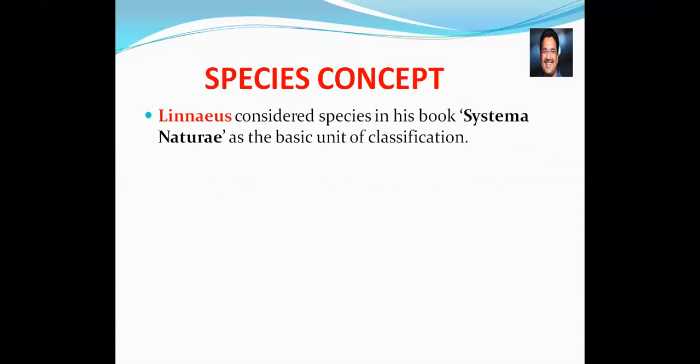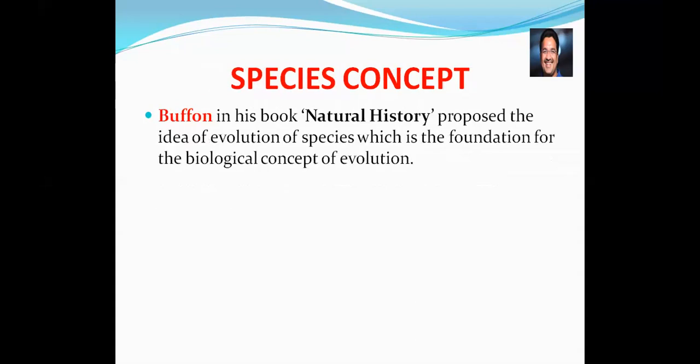Linnaeus. Linnaeus considered species in his book Systema Naturae as the basic unit of classification. He said it is a basic unit of classification. Buffon.